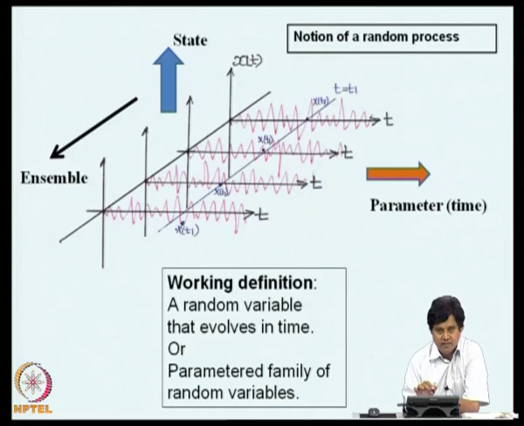Just as we defined random variables in terms of outcomes of sample space and subsets of sample space, we have to now develop a certain strategy to describe this ensemble. There are uncertainties buried here, so we have to describe that. That is what the theory of random processes aspires to achieve.